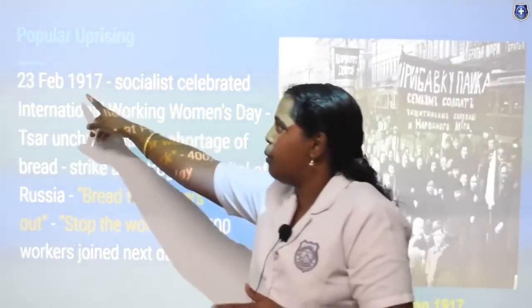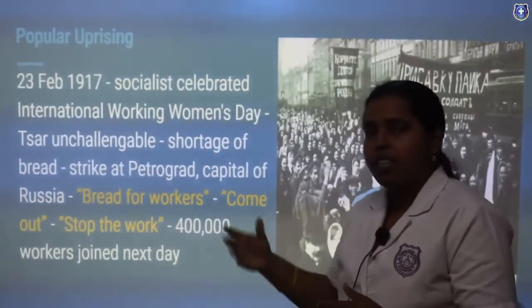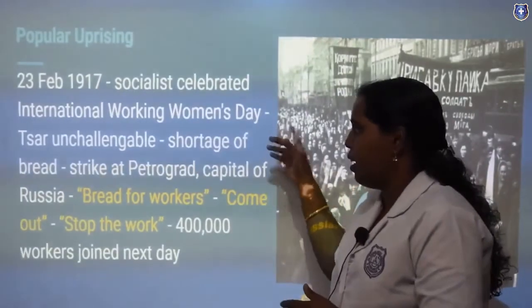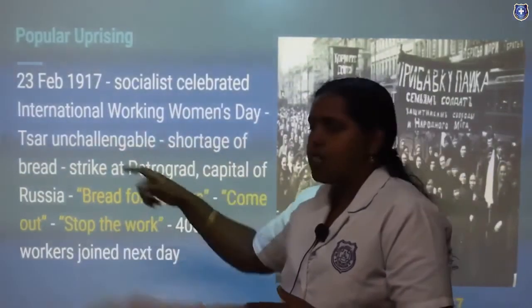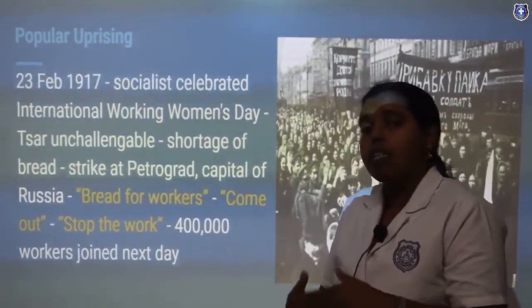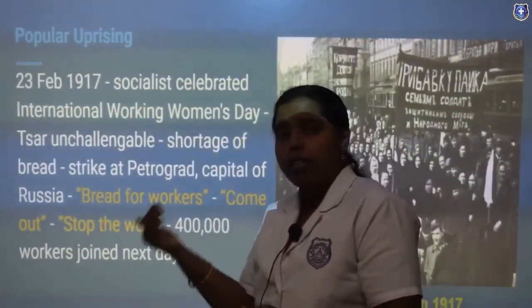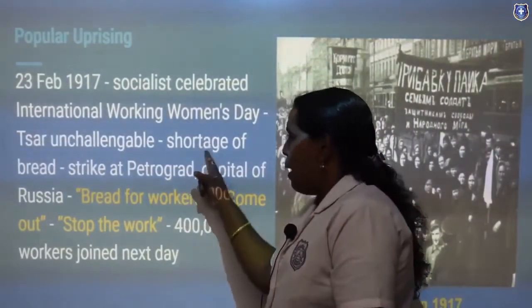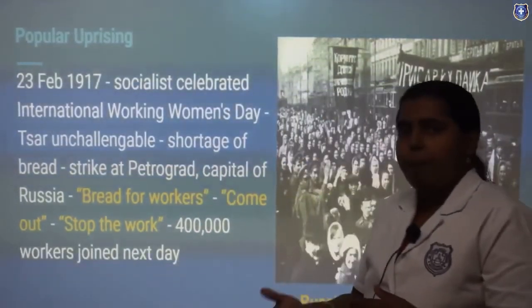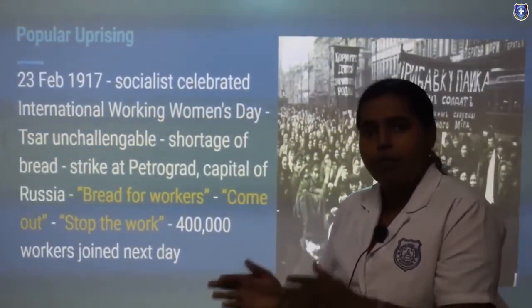On 23rd February 1917, socialists were celebrating International Working Women's Day. The Tsar felt that he was an unchallengeable ruler, that no one could stand against him. But he was not bringing proper reforms or solutions for the problems of the people.